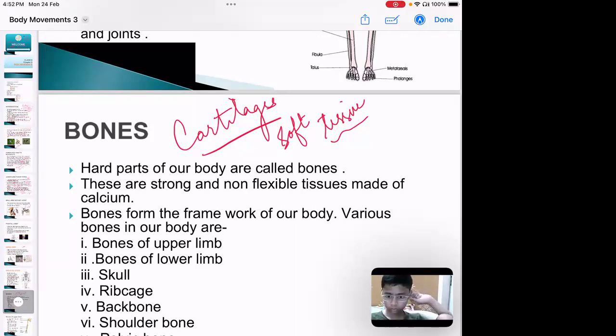Whereas in the case of the bones, what happened? They are hard. At the same time, they are breakable. You can break them depending upon your density, depending upon the amount of calcium your bones are made up of. So hard parts of our body are called bones. They are strong and non-flexible.